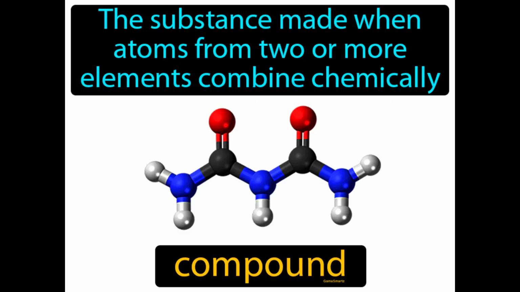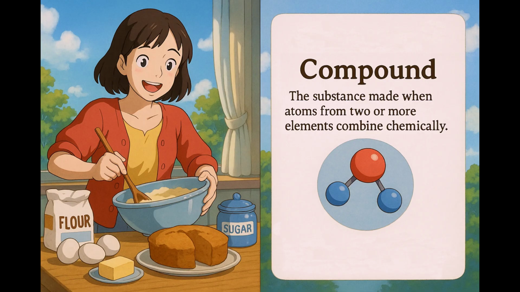The substance made when atoms from two or more elements combine chemically. Compound. A compound is a substance formed when different types of atoms bond together, like water being made of hydrogen and oxygen. Imagine trying to bake a cake with ingredients from your pantry.